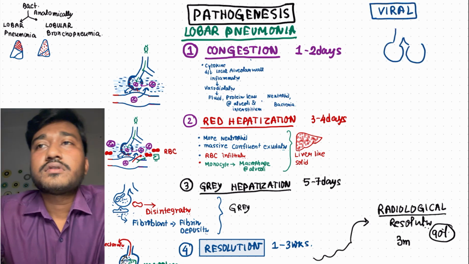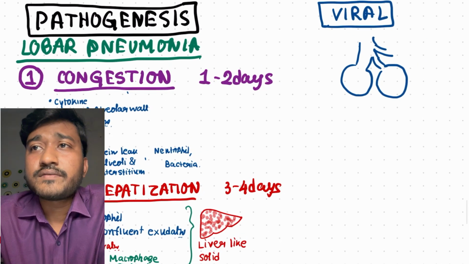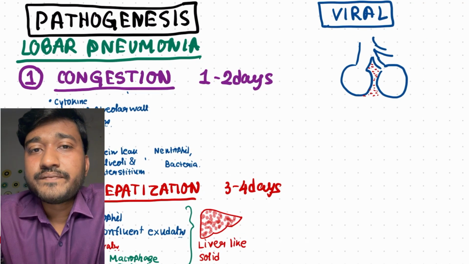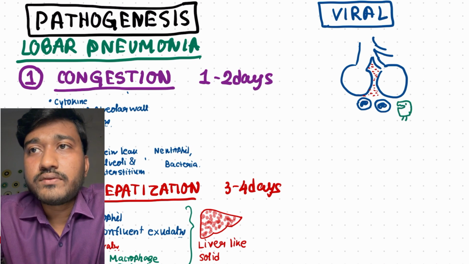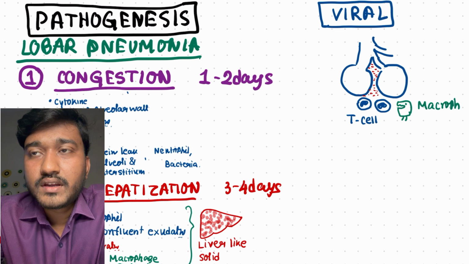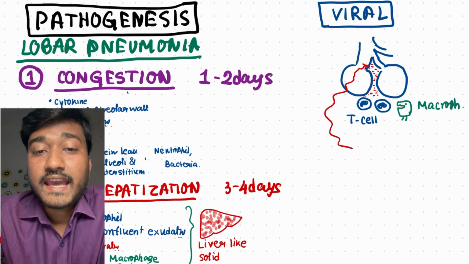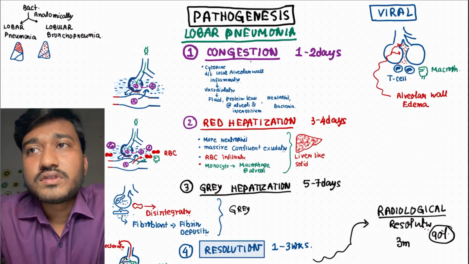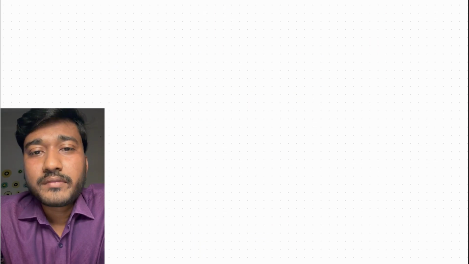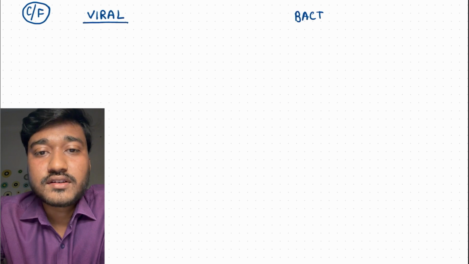Now let's talk about the viral pneumonia pathogenesis. What happens? In viral pneumonia, mostly the alveolar wall, that is the lung tissue which is present in between two alveoli, is getting involved. There is edema, there is inflammation, and as it is a virus, mostly T cells and macrophages invade this place. This is due to some common viruses, that is RSV or rhinovirus. In case of metapneumovirus, there is hemorrhage within the alveoli. In case of adenovirus or coronavirus, there is diffuse alveolar destruction, diffuse alveolar damage.